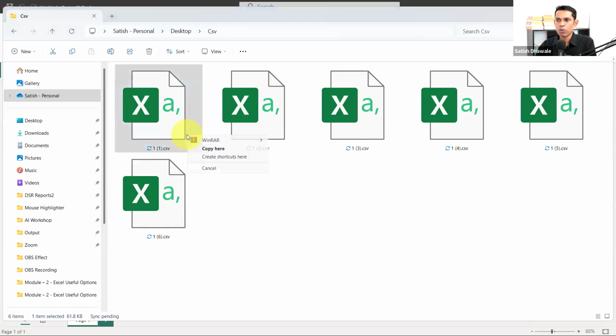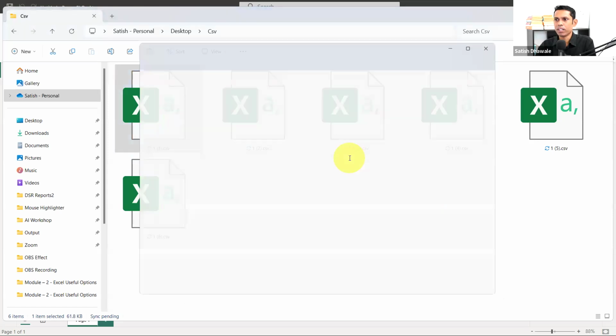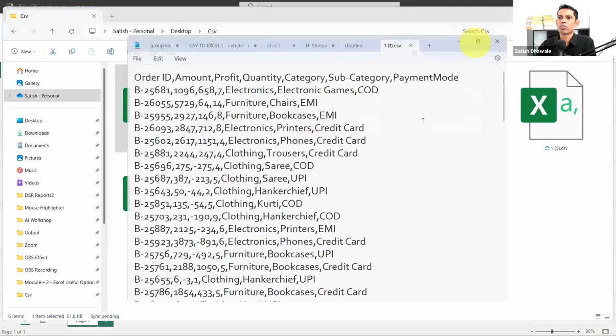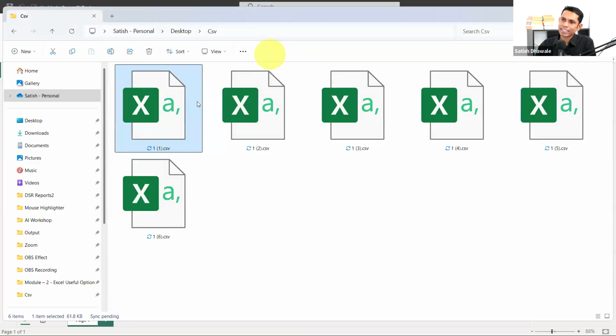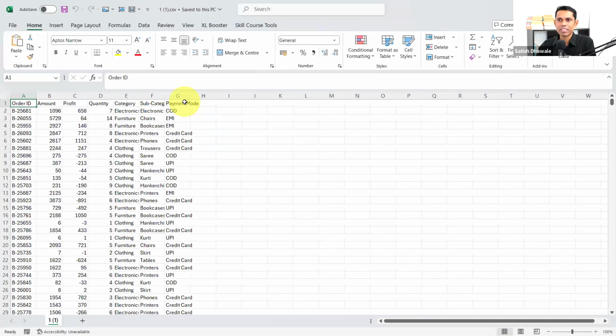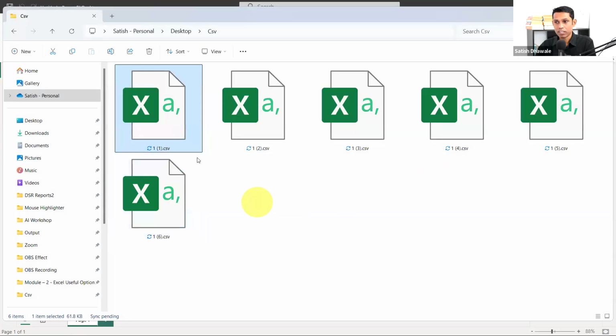Always remember, if you open this file inside Notepad, let me open it and show you how that data looks. This is the actual data stored inside the CSV file. Comma separated values. Each value is separated by a comma, each column separated by a comma. And if you open this file in Excel, people don't know the difference between CSV and Excel. That's why I'm telling this. It will look like separate columns, but it's still not a table. That's why Power Query will not be able to merge or append these several CSV files together. It seems like Excel, but it's a CSV file already.